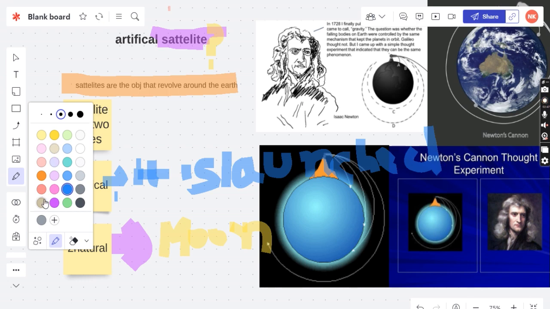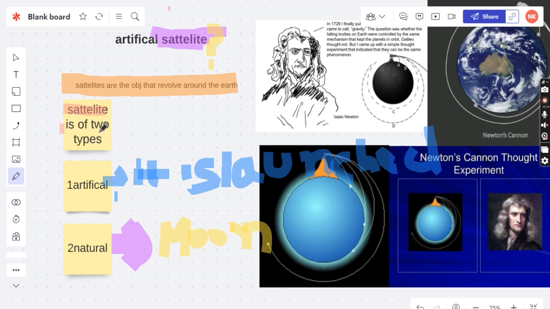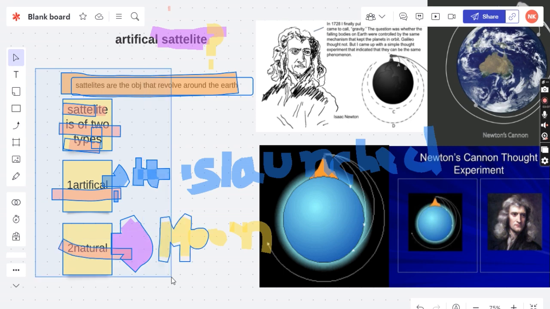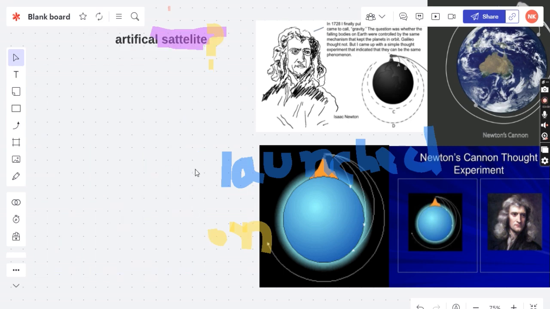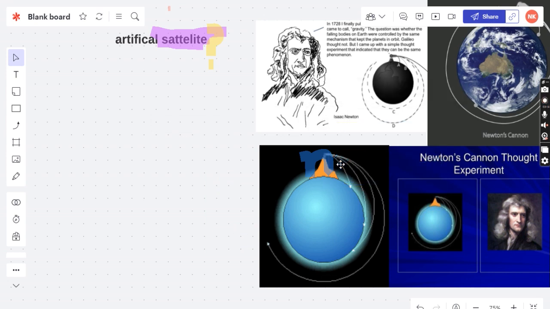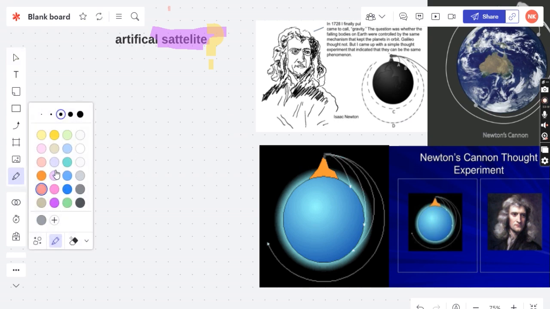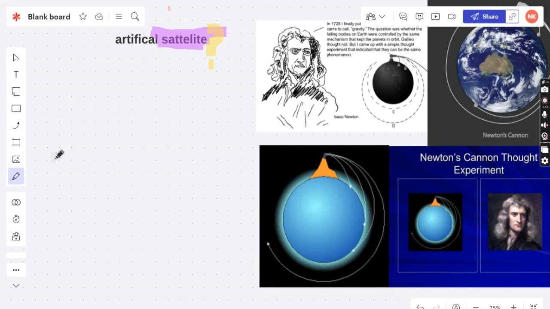So one thing you need to keep in mind is that satellites are of two types. The first is the artificial satellite, while the other one is the natural satellite. Moving ahead, let's discuss Newton's view about satellites and launching. We're talking not about the recent century, but about the 17th or 16th century, when there was no concept of launching satellites through rockets, because satellites are mostly launched through rockets.